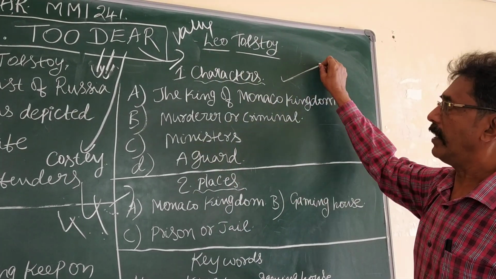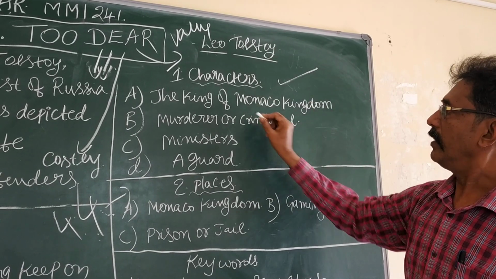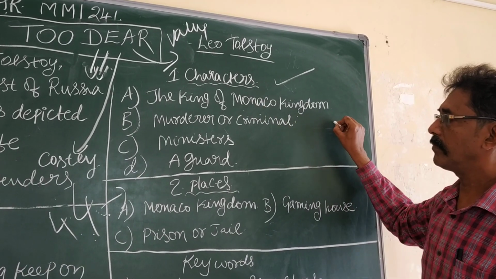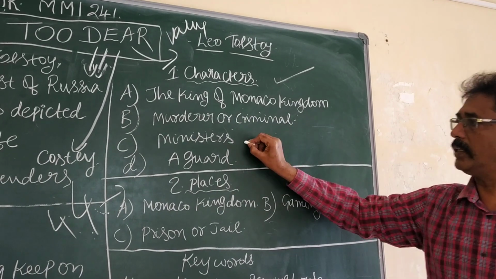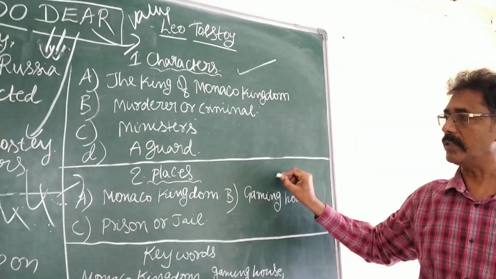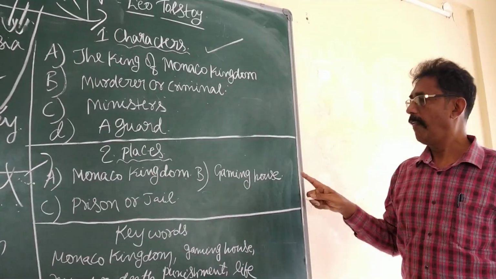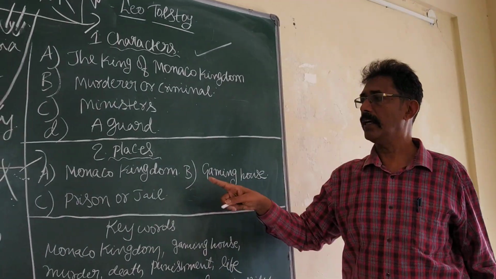Next, first, what are the characters in this story or lesson? The king of Monaco kingdom, a murderer or criminal, ministers and a guard. Places: Monaco kingdom, a gaming house, and a prison or jail.